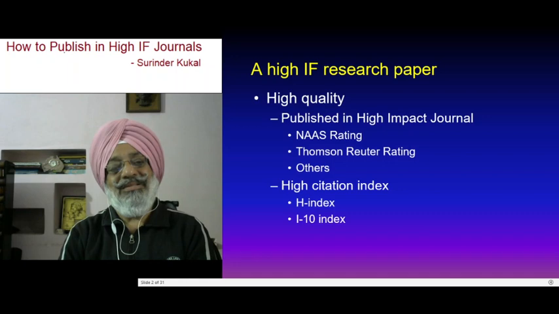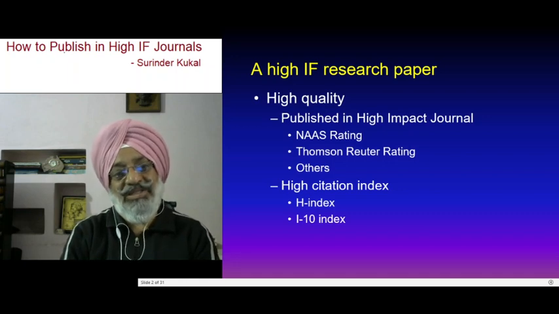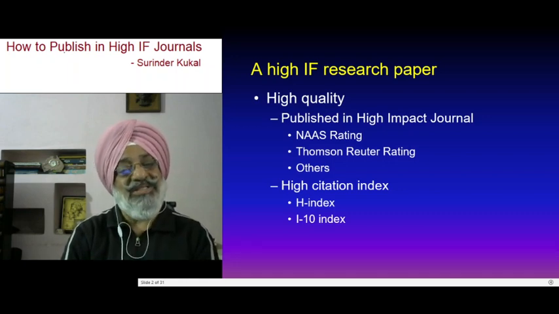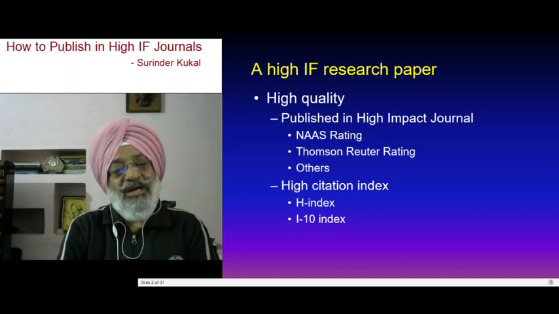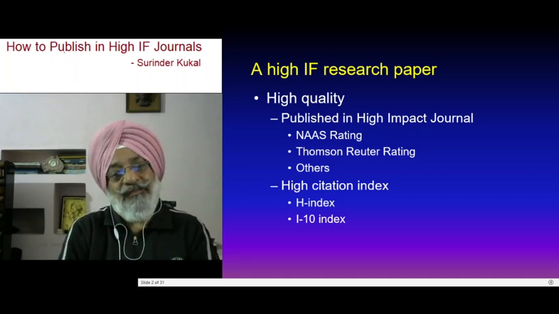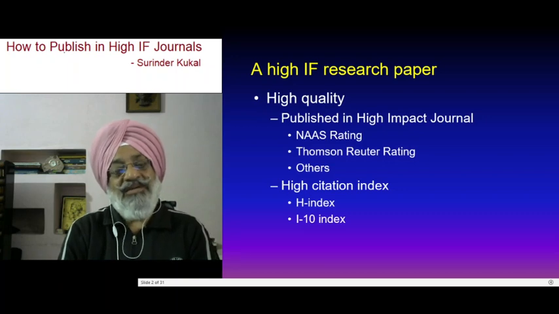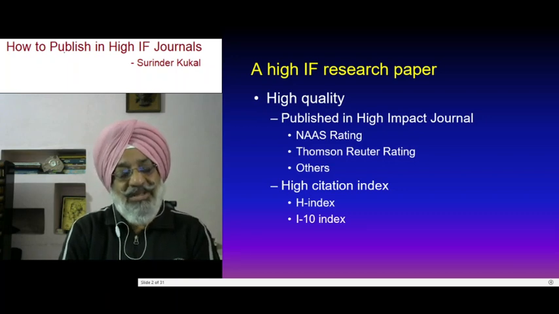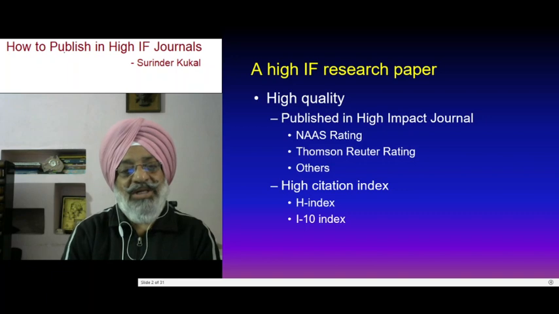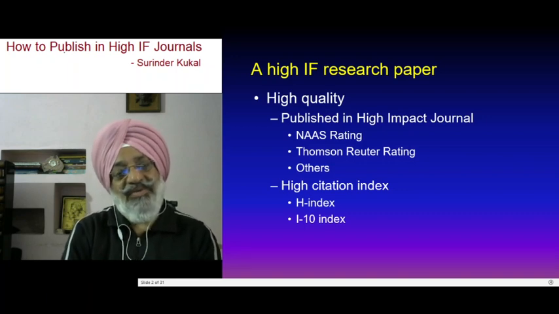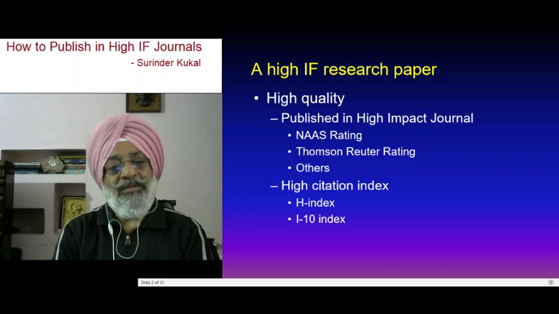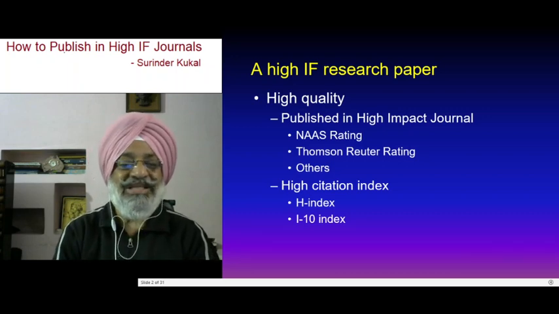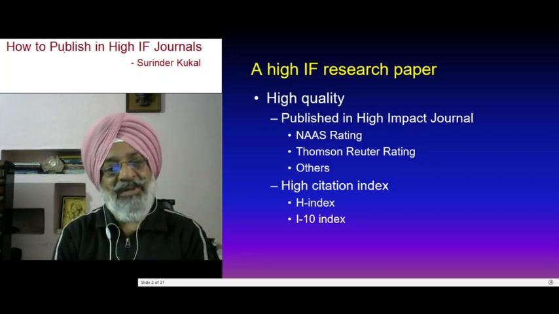Second is the H index of the publication, and similarly the H index of the scientist. Every publication has an H index, based on how many times it has been cited by different authors. So, if for a particular professor the H index is 32, it means 32 publications have been cited a minimum of 32 times.